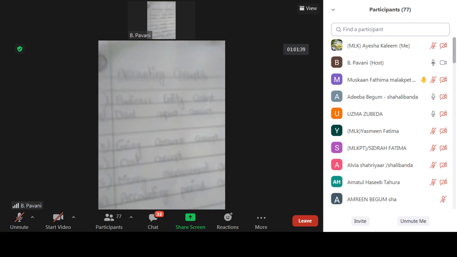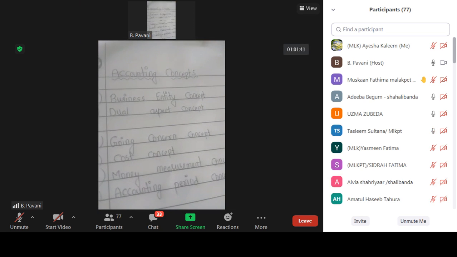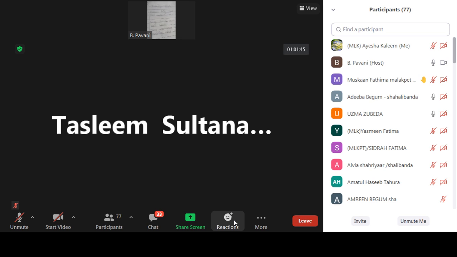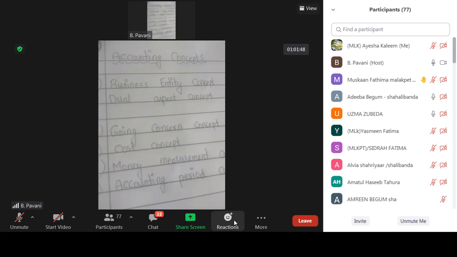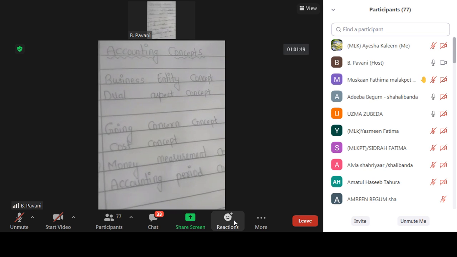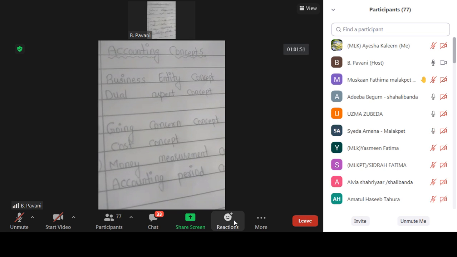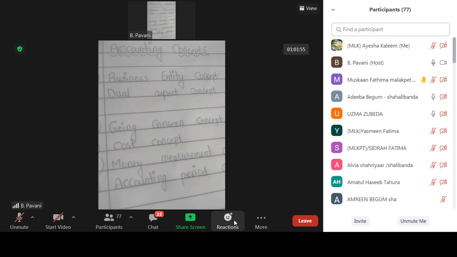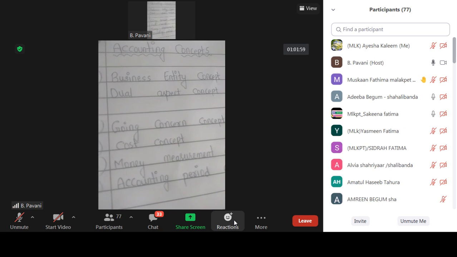So coming to the first one, business entity concept. What is the meaning of business entity concept? In accounting, business is treated as a separate entity, different from the proprietor. What is the meaning of this?